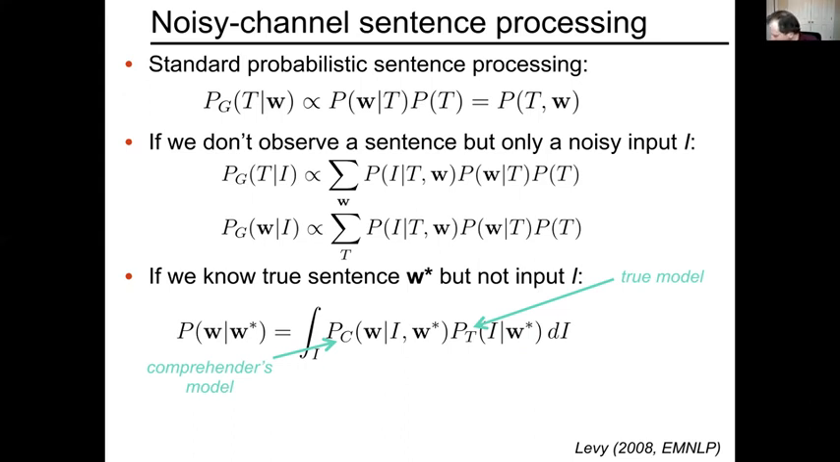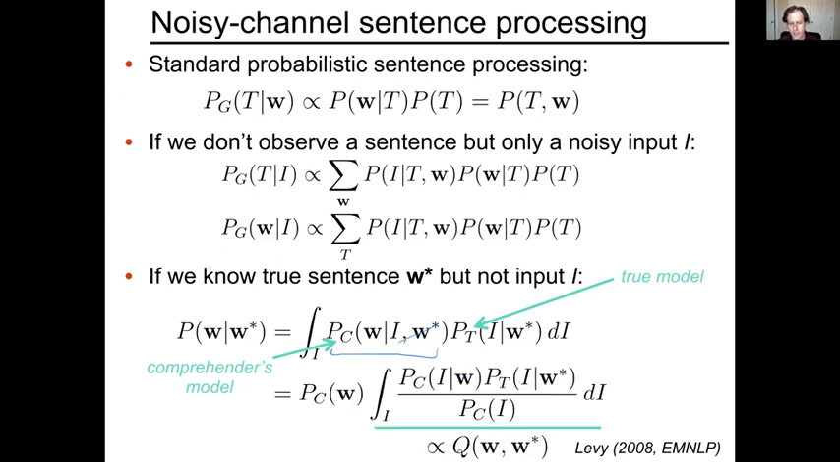And then we can use Bayes' rule to rewrite this. So we would say that P sub C of W given I is going to be P sub C of I given W times P sub C of W divided by the normalizing constant. And when we play this out, then we get the following form. So the P sub T term has stuck around, and then the other terms have come out of Bayesian inference on the P sub C term in the upper equation.